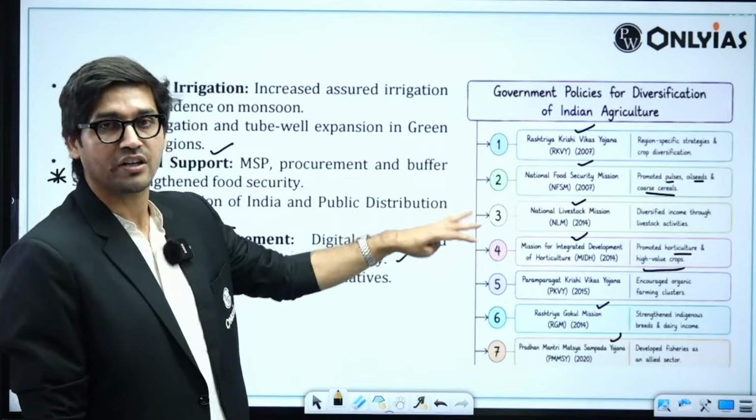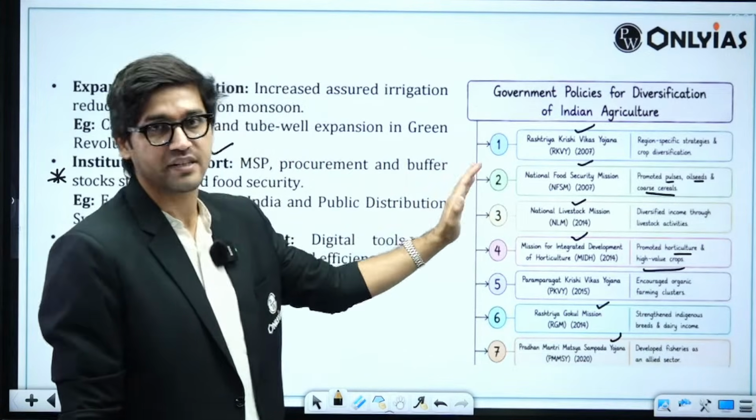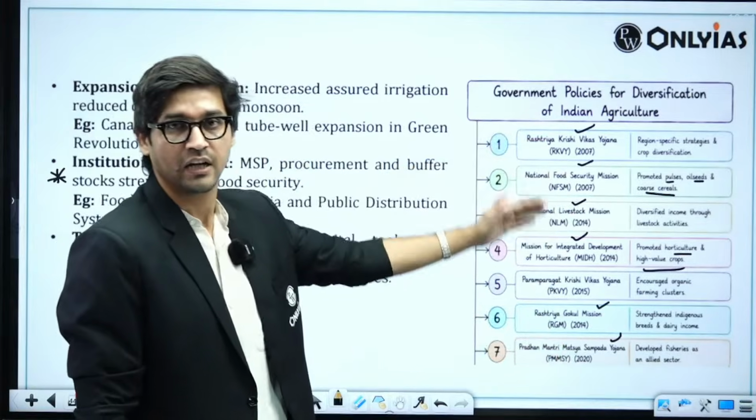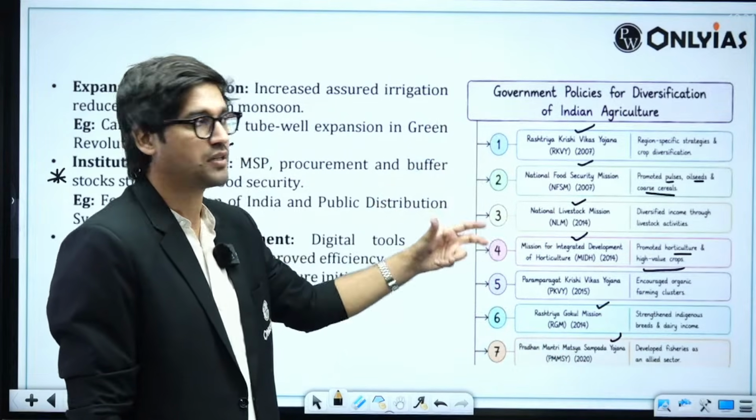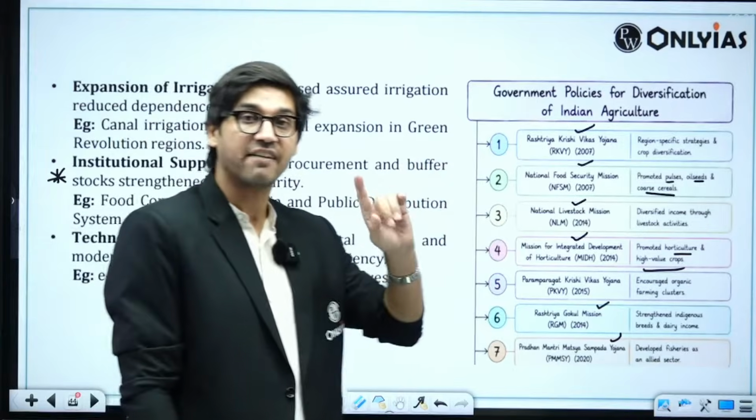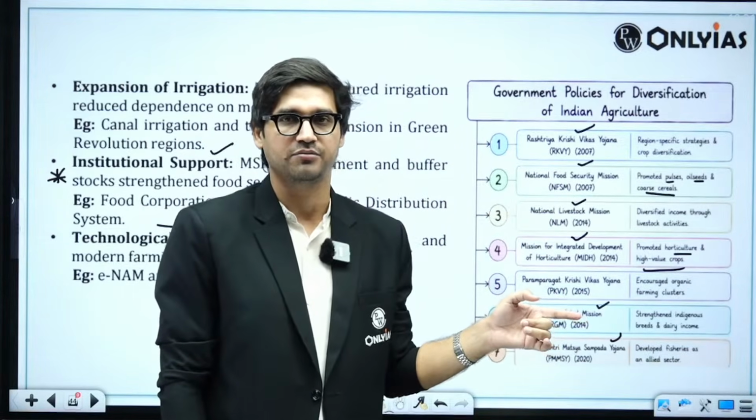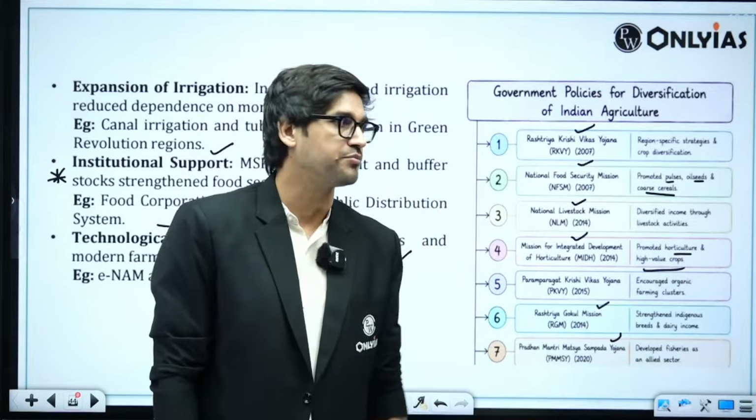Focus not on the Green Revolution; move away from rice and wheat and talk about other crops here. What are the other policy interventions that the government has taken promoting diversification of agriculture in India? Right? Remember, two separate questions.